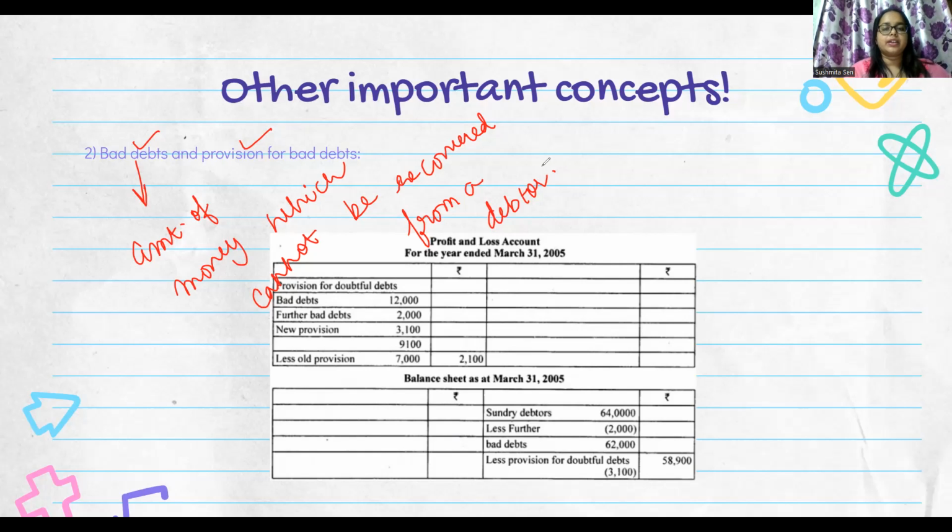When we have a huge business running, it is very important to protect ourselves from such bad debts, right?